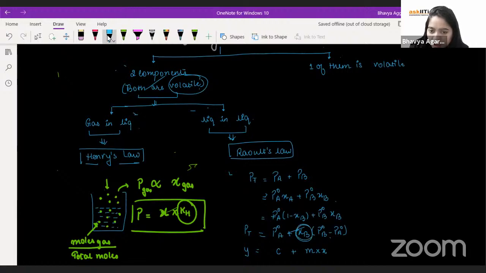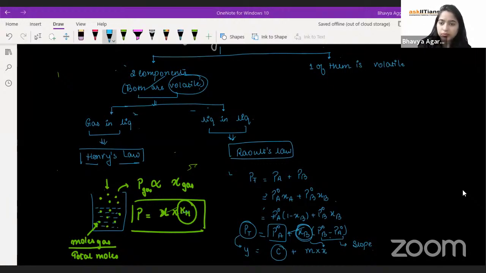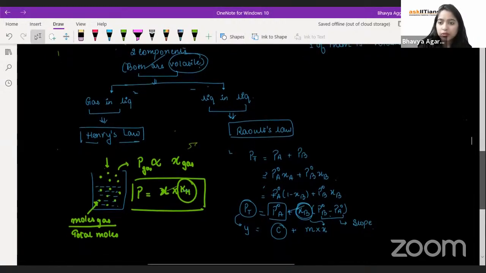If you see the graphs, this is the x-axis. On the x-axis, I'll put the mole fraction. On the y-axis, I'll put the total pressure. The intercept can give me either P naught A or P naught B, depending on what I am putting on the x-axis. And this is the part of the slope. Clear?